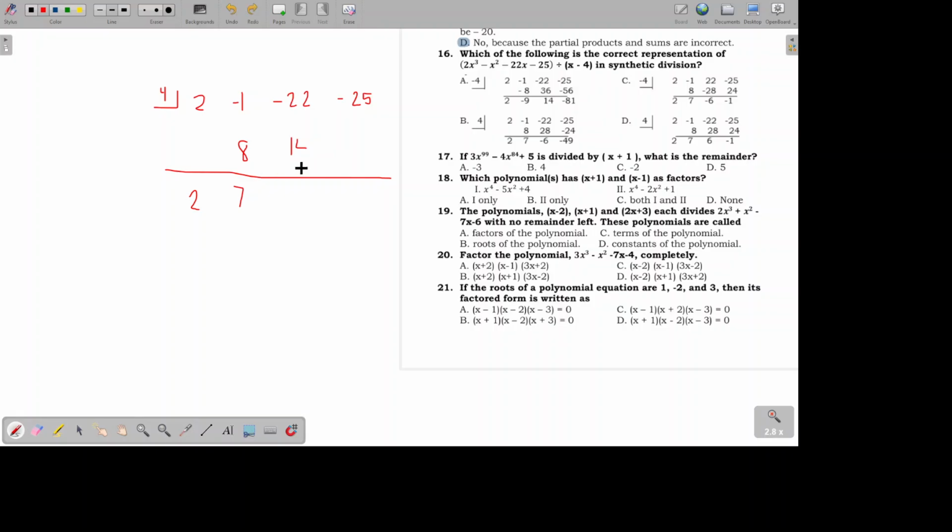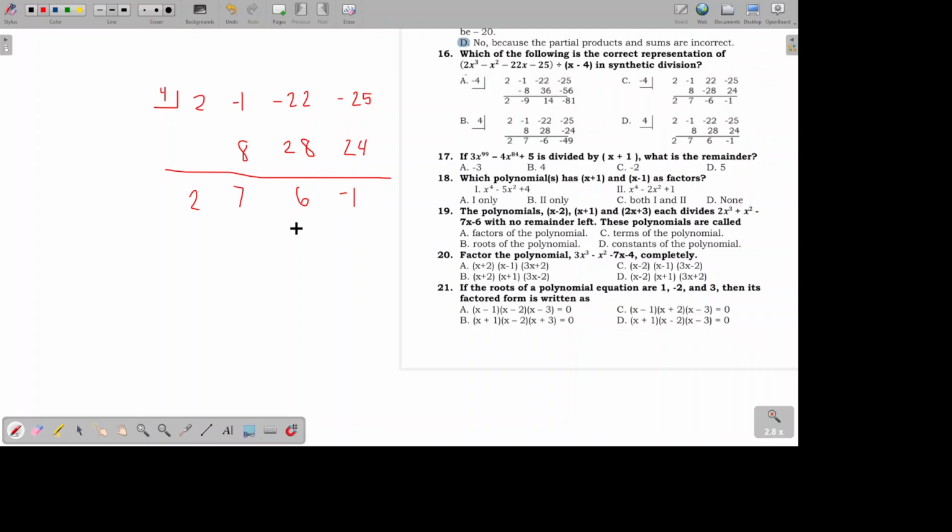Sorry, I mistook it as 2. So, 7 times 4 is 28. And negative 22 plus 28 is 6. And 6 times 4 is 24. And negative 25 plus 24 is negative 1.